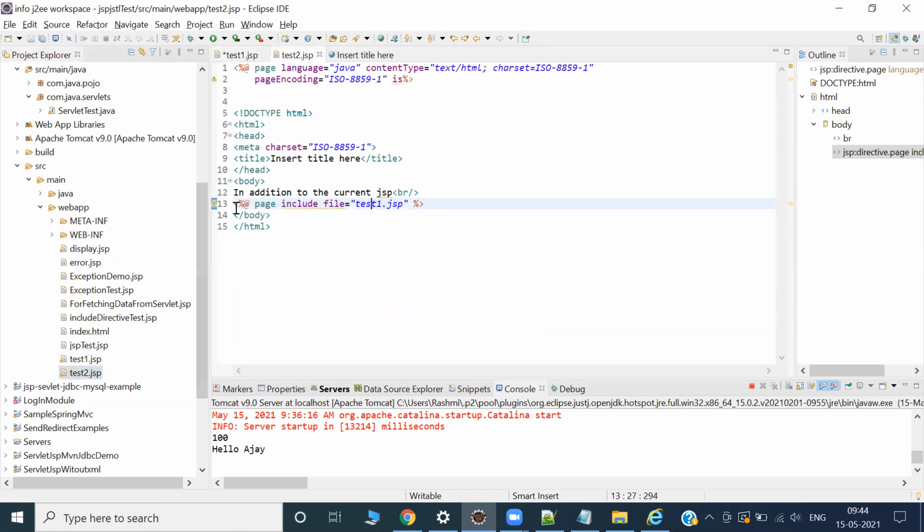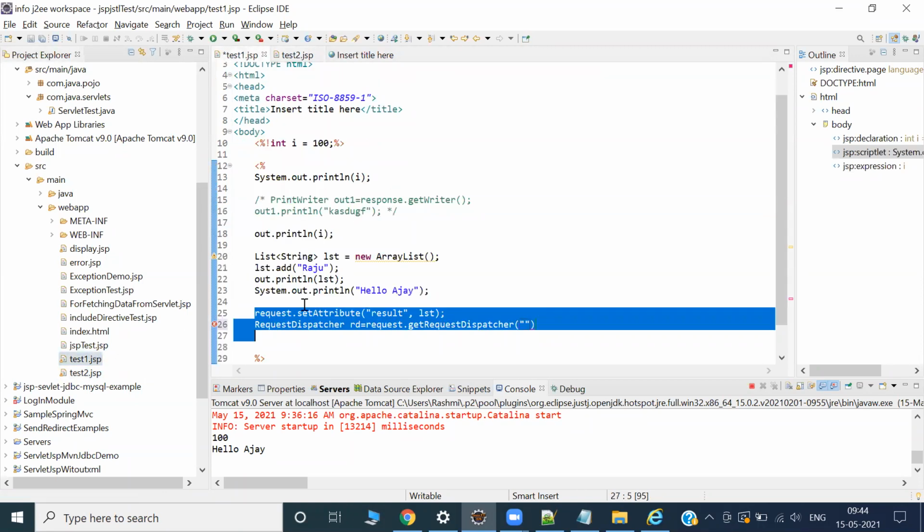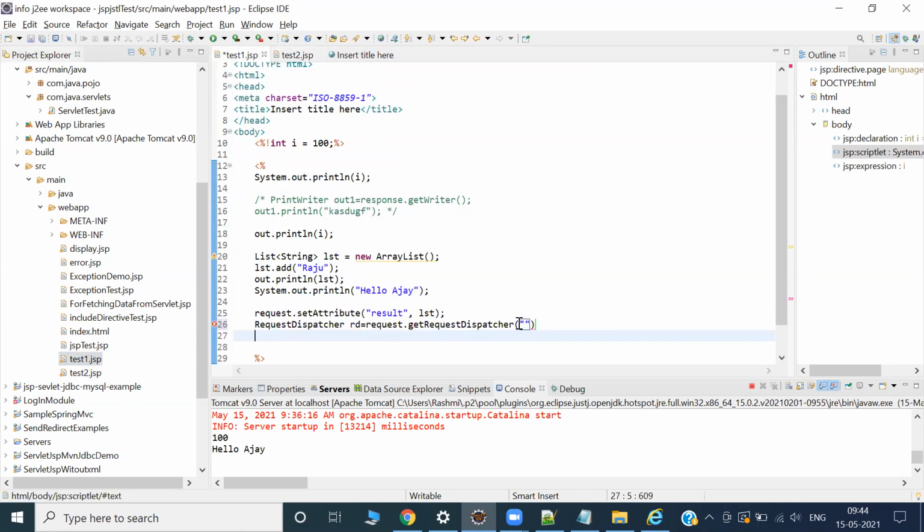What is the syntax? Page include, then file is equal to directly. But I am interested to send some data. Some data means then request get dispatcher. What is the test2.jsp, right? I'm sending from test1 now. Test2.jsp.